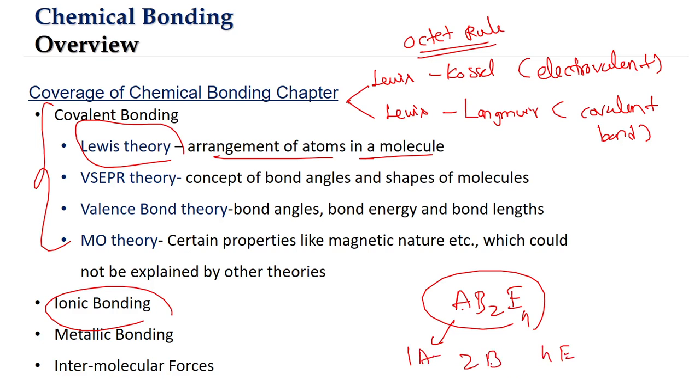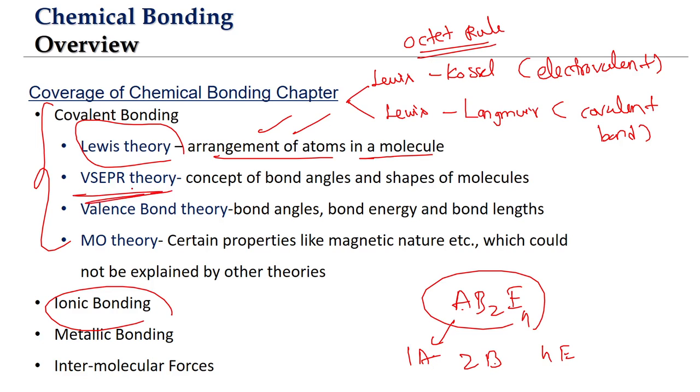So is it like A is bonded to one B, or A is bonded to both the B's? So what is the kind of arrangement of atoms that is there? That we will be able to understand from the Lewis dot structures. But there are some more parameters of the bonding that Lewis theory could not explain. And the next theory,